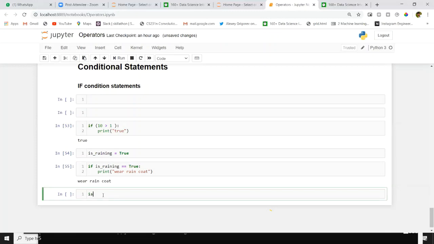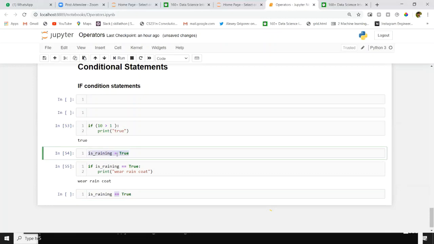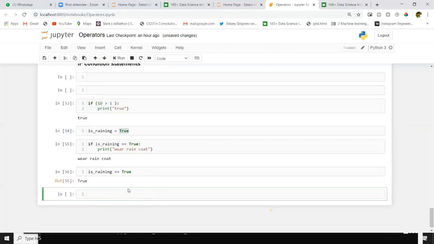For suppose, is raining equal to true. Here I am comparing. This is not the assignment operator. This is the assignment operator here. I am declaring the is raining variable with a true value. Now I am comparing here. I will get the output as true.